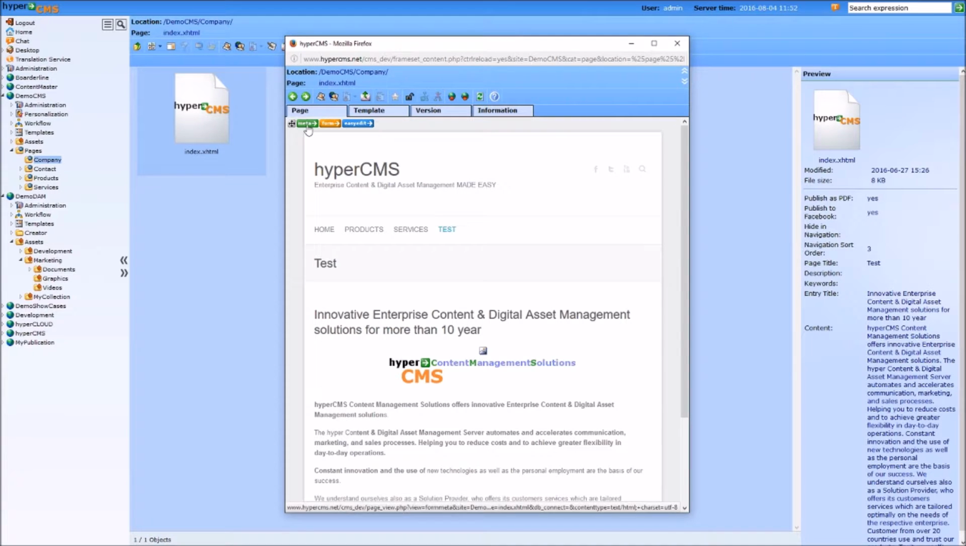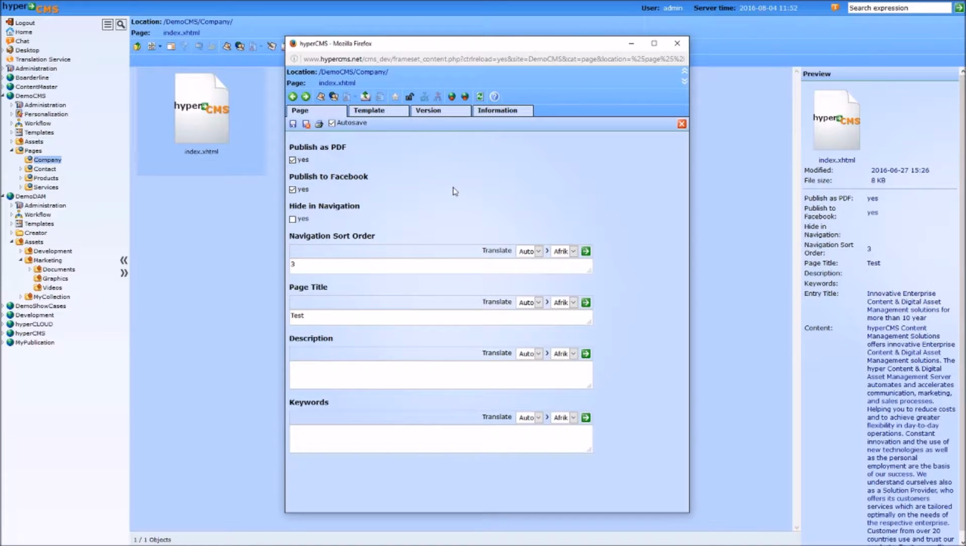So let's click on the meta information. And if the template provides you with multi-channel publishing, it means that it supports HTML, it supports PDF creation, or it supports the publishing, for instance, to Facebook. So if you say yes to those publishing targets and you publish, an HTML document will be created, a PDF file will be created, and the content will be published to Facebook. So this is multi-channel publishing.